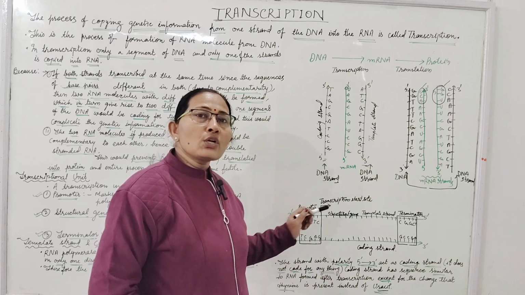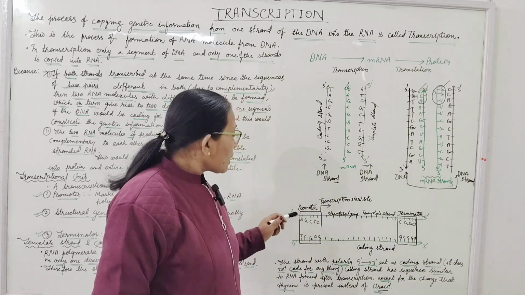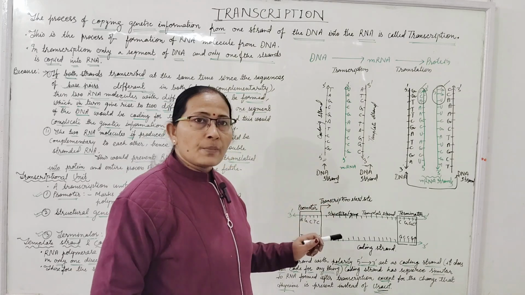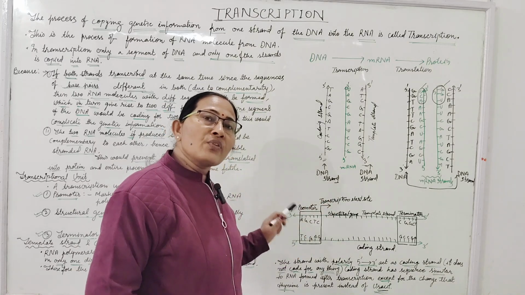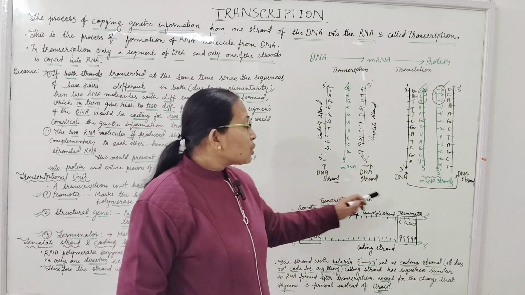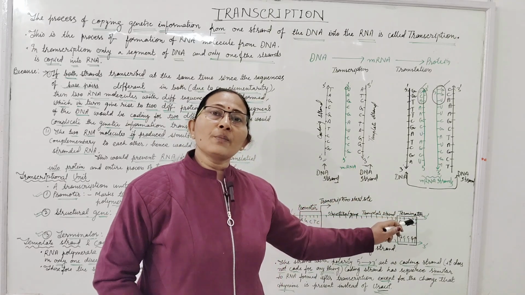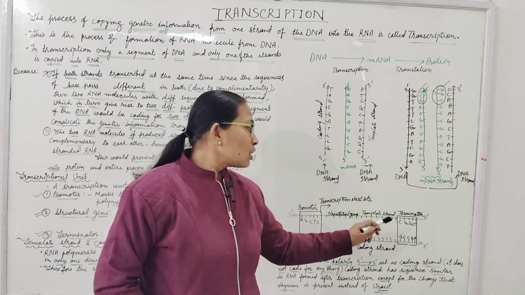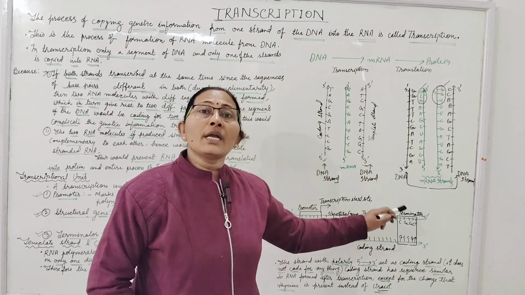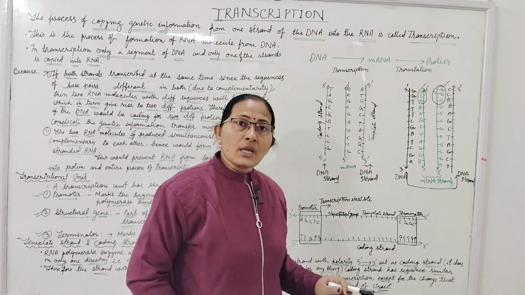RNA polymerase starts to read the structural gene from the 3' end of the template. The 3' end will be called downstream, up to the terminator. The terminator will be at the 5' end of the template strand. It will be called upstream of the template strand.